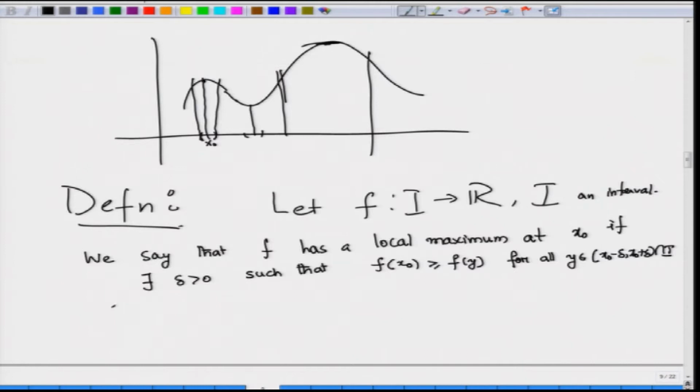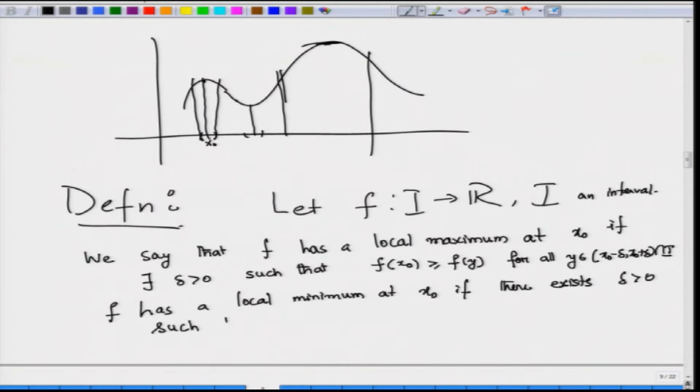Similarly, we can say that f has a local minimum at x naught if there exists again a delta such that f of x naught is less or equal to f of y for all y in the same interval.